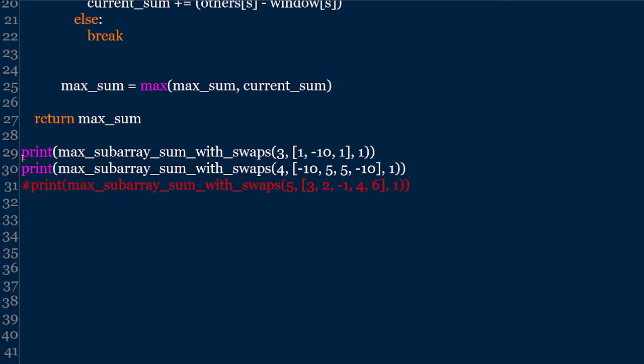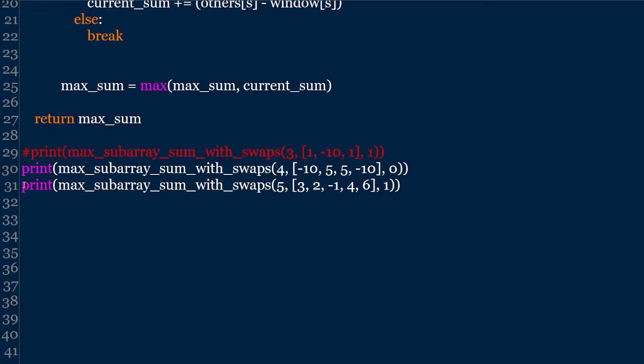I'll just keep this in comment so that you can see the output for this case. It is 10. Even if you keep the number of swaps as 0, still you will get the answer as 10, because at most you may perform swaps, you may not perform them. Similarly, we will see the next test case. So I'll keep this in comment.